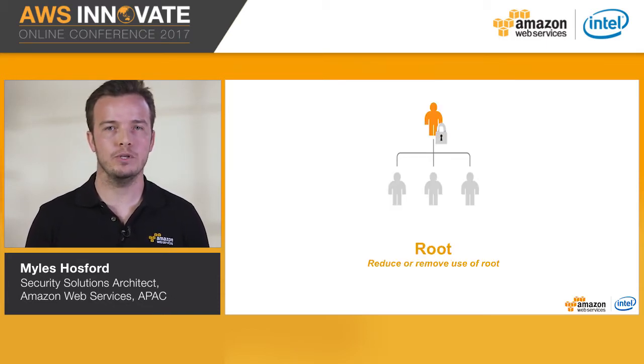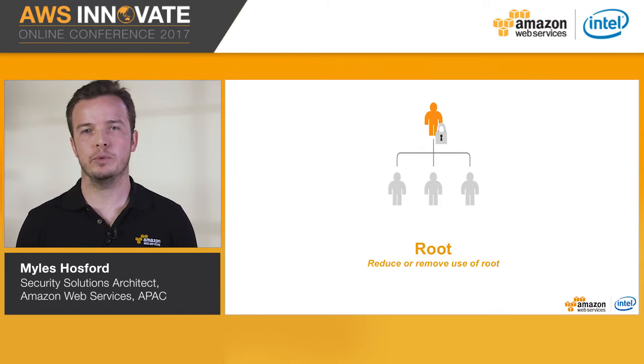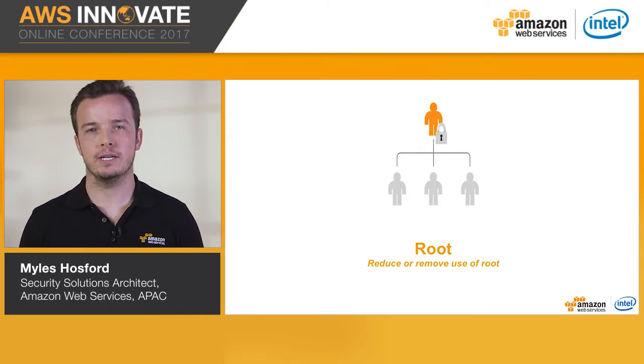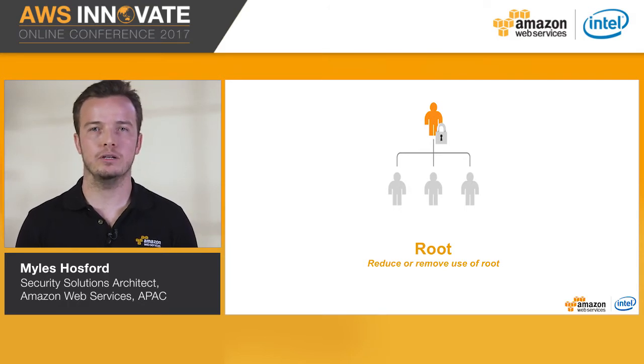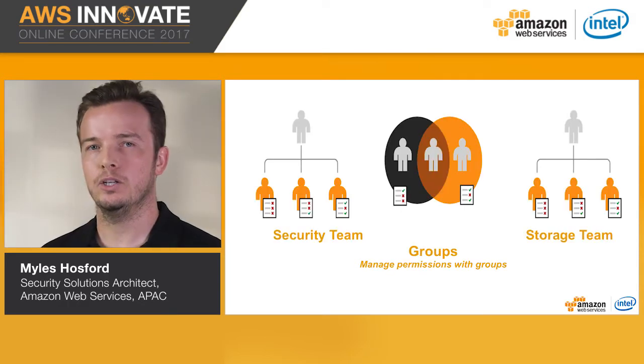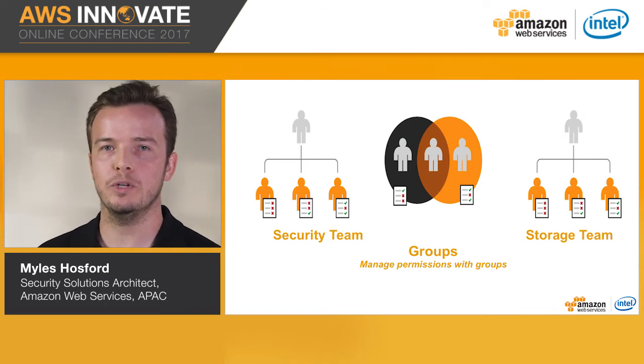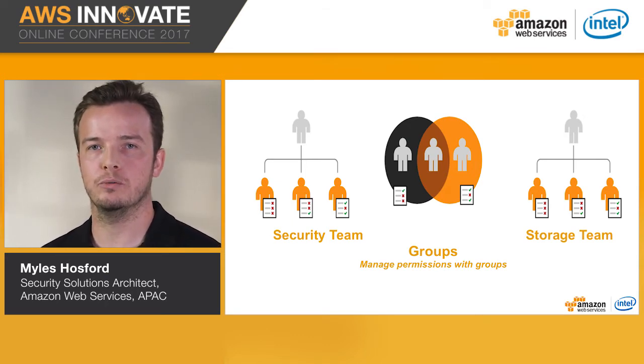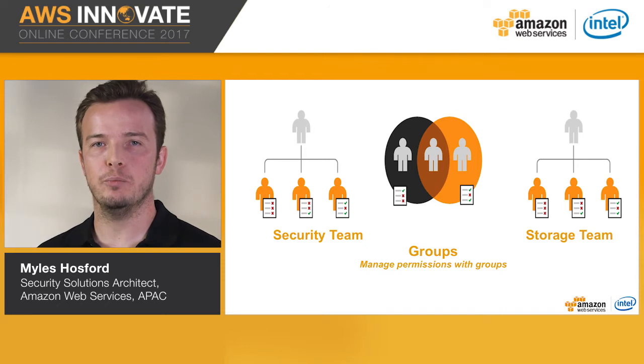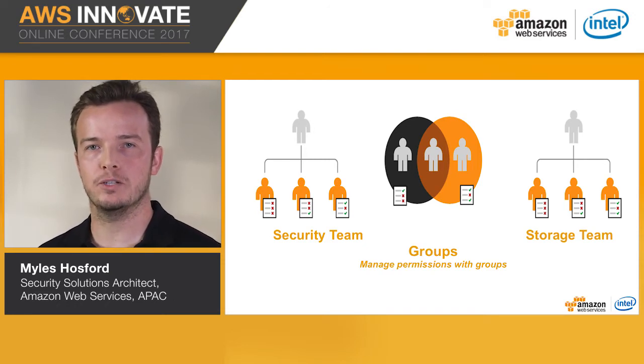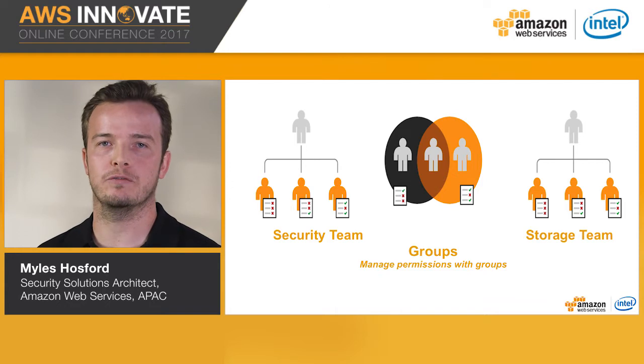Once individual IAM users have been set up, the root account should be locked down and not used for everyday tasks. It is also important to ensure you enable multi-factor authentication for privileged accounts. Users within your organization should only be given the permissions that they require to execute their role. For example, you may have a security team that is required to make changes to AWS security groups to allow inbound TCP traffic. Only the security team role will be provided the necessary permissions to perform this function.